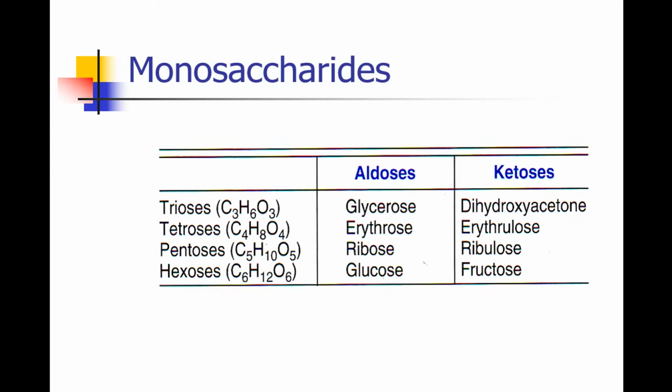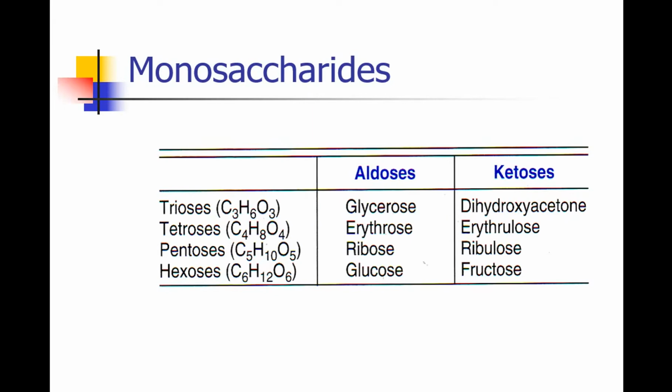Trioses consist of 3 carbons in their structure. Tetroses consist of 4 carbon atoms. Pentoses consist of 5 carbon atoms. Hexoses consist of 6 carbon atoms in their structure.